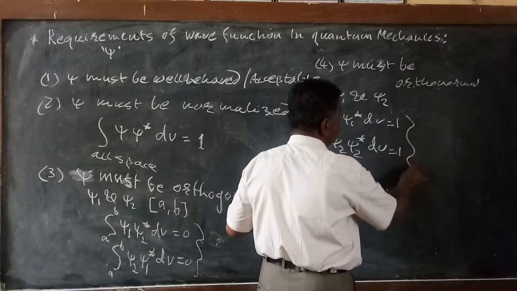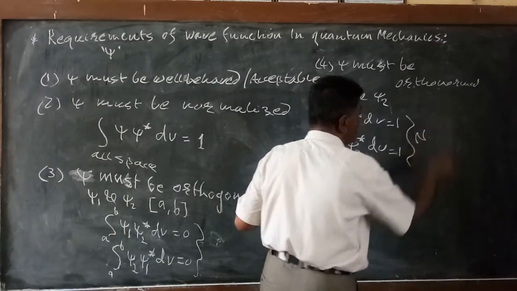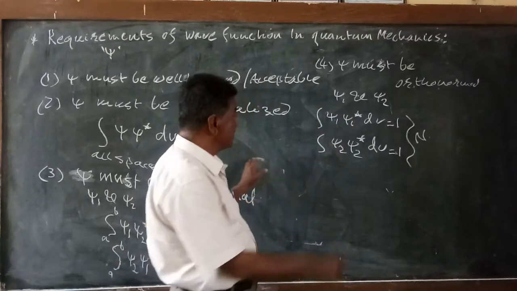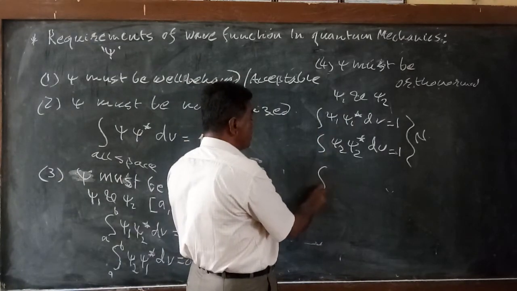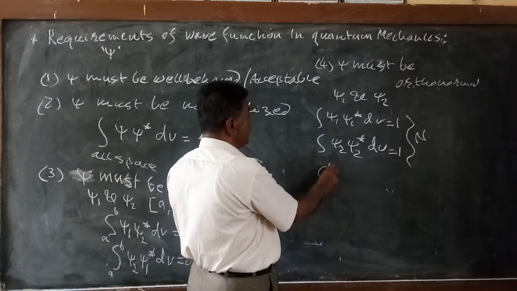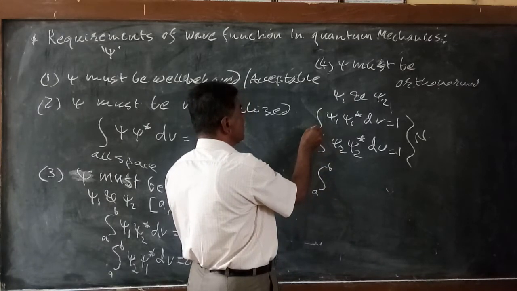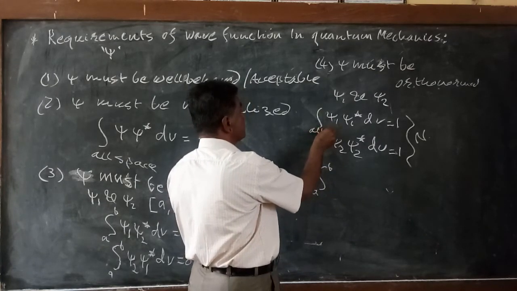These are called the normalized conditions. Here the integral over the interval a to b is the integral over all space.